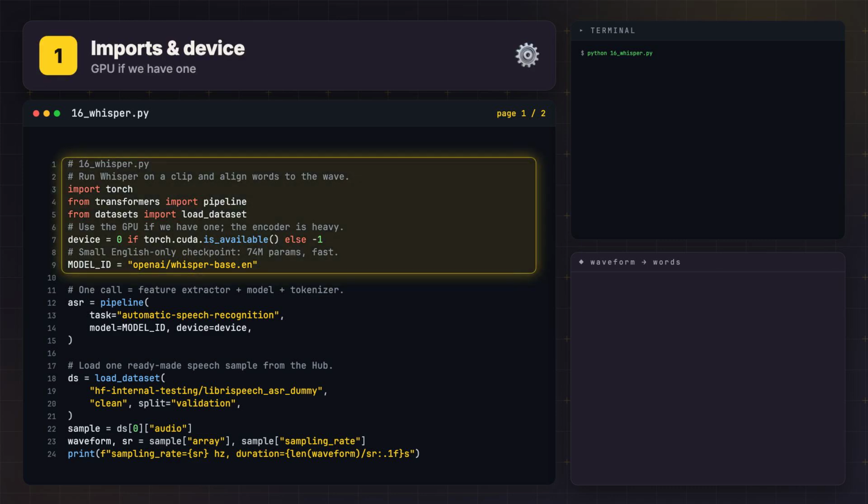First, the imports and the device pick. We pull pipeline from transformers and load_dataset from datasets, and we check for a GPU. Whisper runs fine on CPU for one short clip, but if CUDA's there, we take it. Because the encoder is the heavy part, we pin the model ID to openai/whisper-base.en, the small English-only checkpoint, 74 million parameters, fast and plenty accurate for clean speech. The .en suffix means it skips the language detection step entirely.